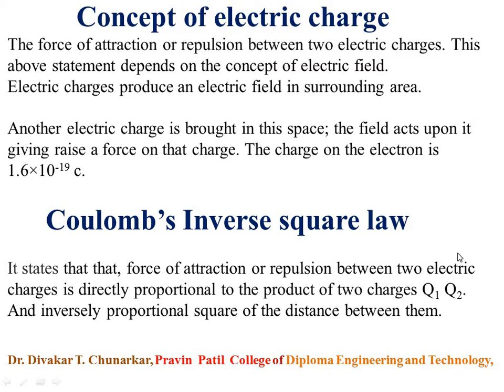Our body contains an equal amount of positive and negative charges. It is possible to transfer charge from one body to another body. We will take a simple example, wool and glass rod.